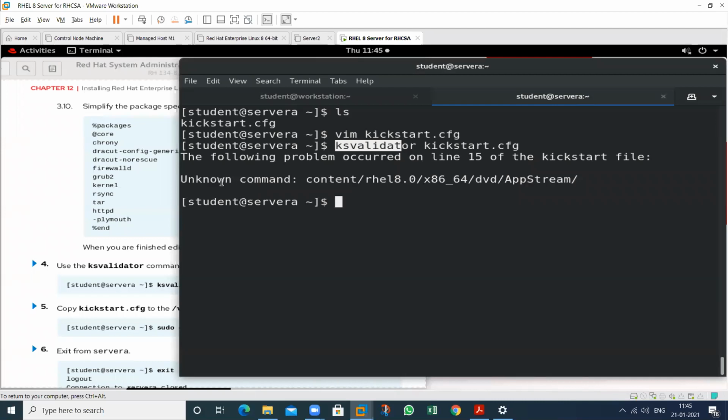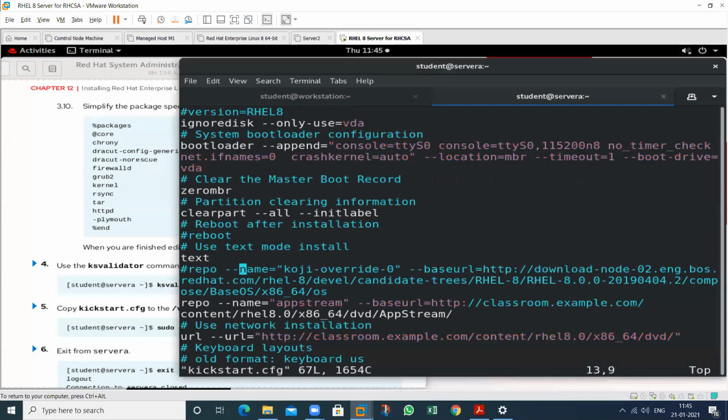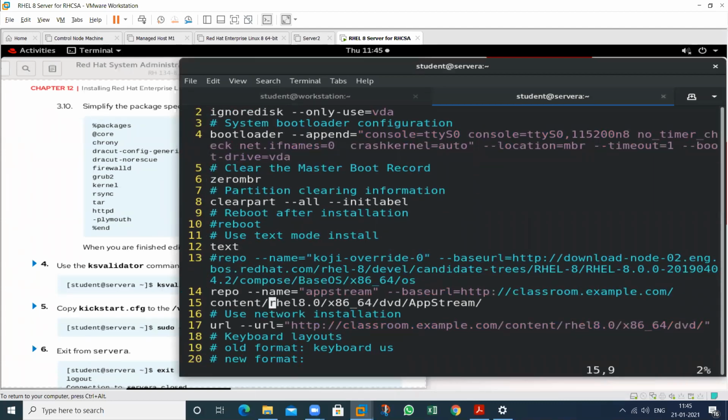If we have no error, this will show me a message. Then again go to this particular line, and where is the content? Set number. So where is 15? Line number 15, this one. This is related to this one, like this. So we made just a space here. So there was an error. So now it's clear.